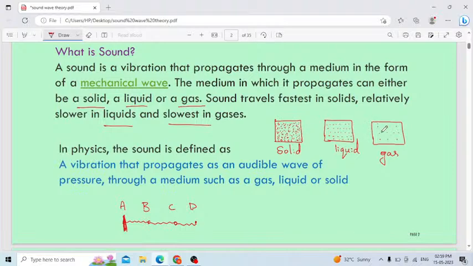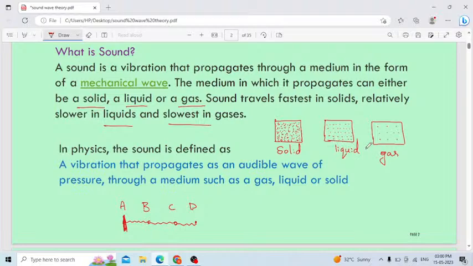Coming to the gas, here you can observe the gas particles are far from each other compared to liquid and solid. Therefore here the sound waves will take more time to travel, because the vibration, the transfer of energy from one point to another point, will take more time. Therefore from my explanation you can conclude sound travels faster in solid compared to liquid and gas.